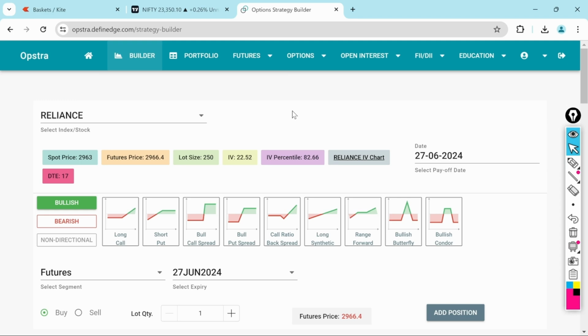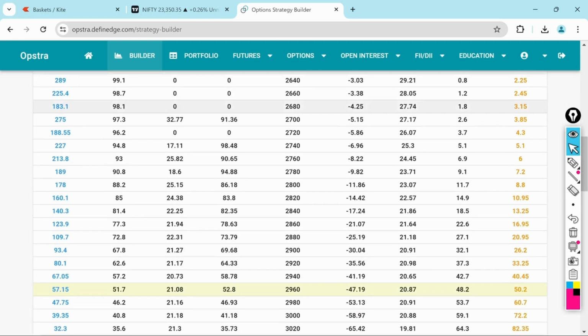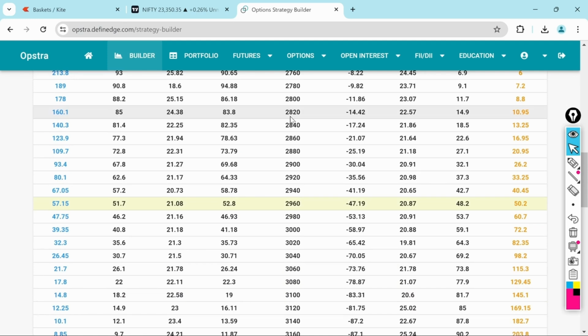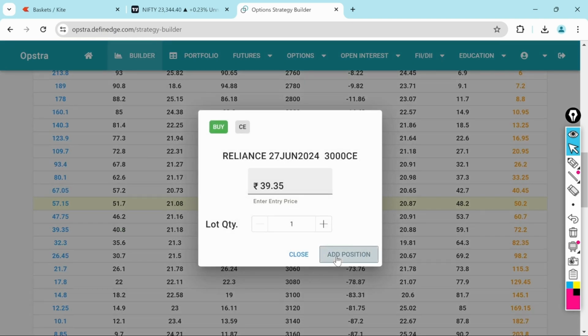Similarly, if your assumption is that a particular stock might go up, at that time you can buy the call option. In this example, we are buying a call option of Reliance. Reliance is currently trading around 2,960. So I am buying a call option of strike 3,000.